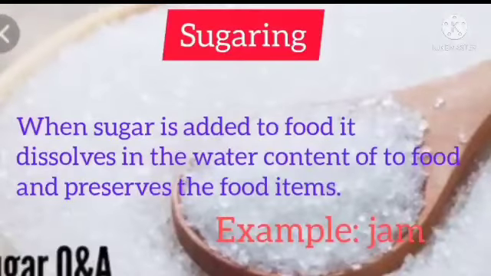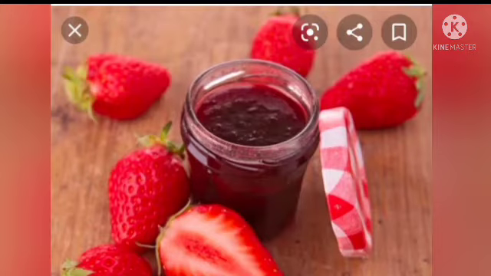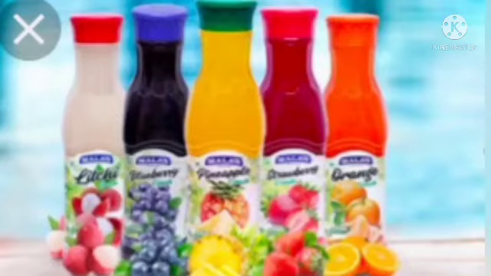It is the addition of sugar to the food. Exactly. You got it right, dear. In this method, the sugar added to the food gets dissolved in the water content of the food and preserves the food items from spoilage. Food items like jam and fruit juices are preserved and stored by this method.